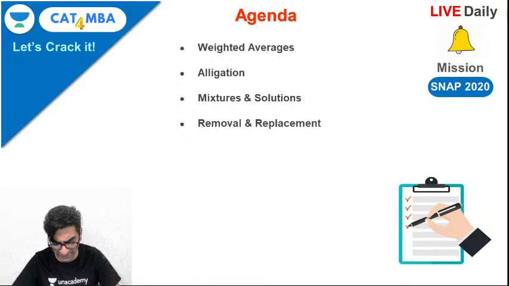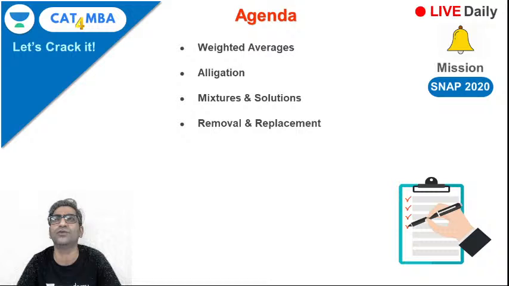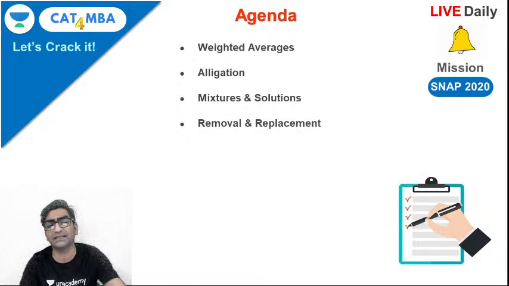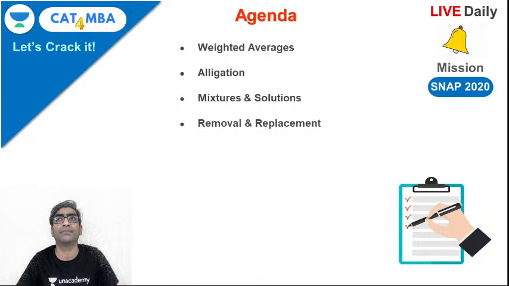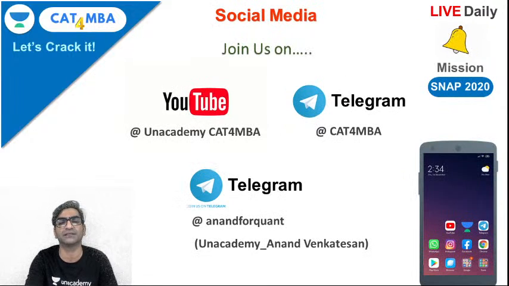Alright, here's the agenda. Here's what we will cover in today's session. Weighted averages. We'll understand the concept of weighted averages, then we'll know how to use the rule of alligation in these problems. Apply alligation both in weighted average problems but also in mixtures and solutions, problems on mixtures, and finally we'll deal with this tough problem type called removal and replacement.